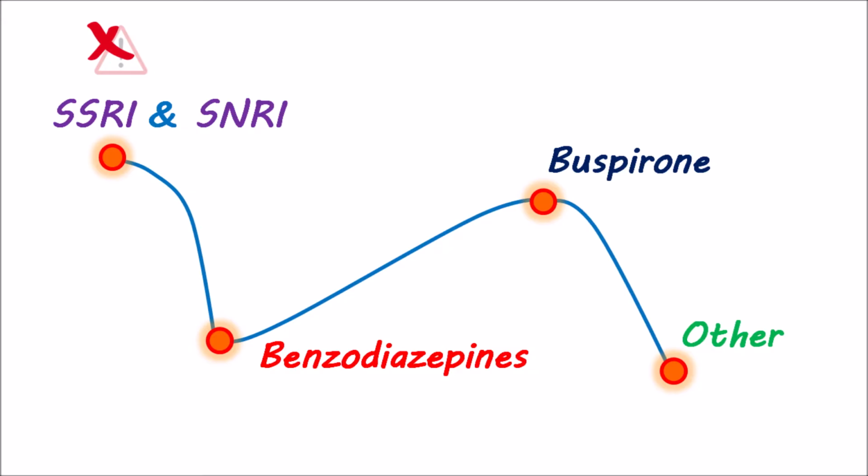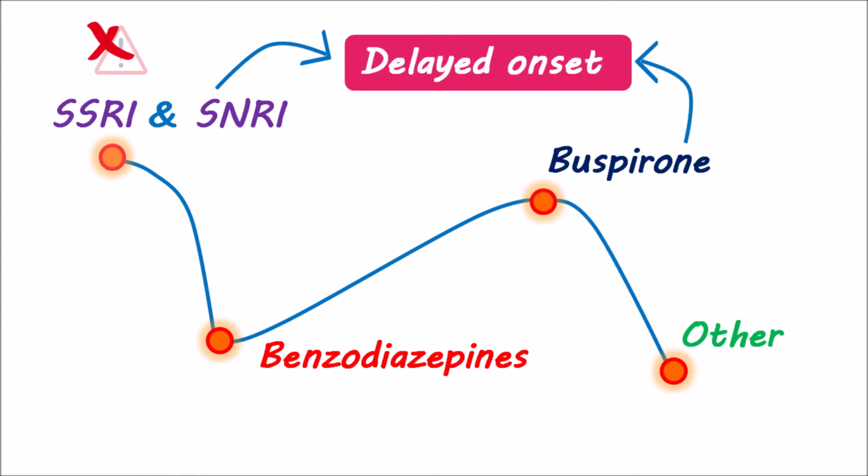Finally, other agents like antiepileptics, antipsychotics, antihistamines, and beta blockers can also be used for the management of anxiety disorders as alternative agents. Even though SSRI, SNRI, and Buspirone are beneficial due to their low side effect profiles, they still do not act immediately. These drugs show a delay in the onset of beneficial action. Consequently, they need a few weeks of treatment to produce any anxiolytic effects.